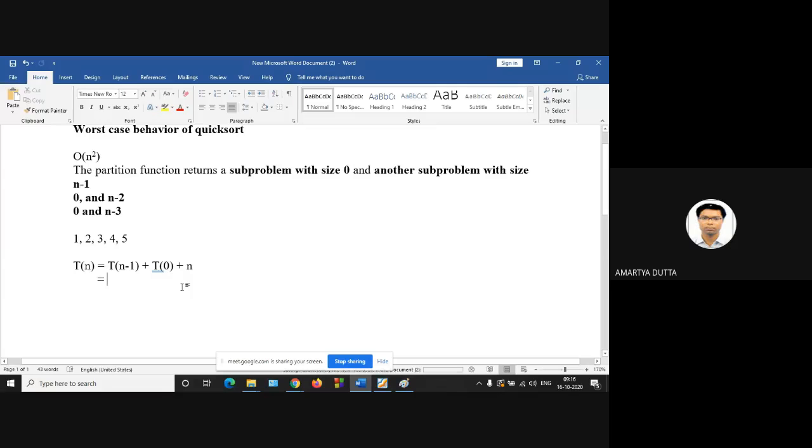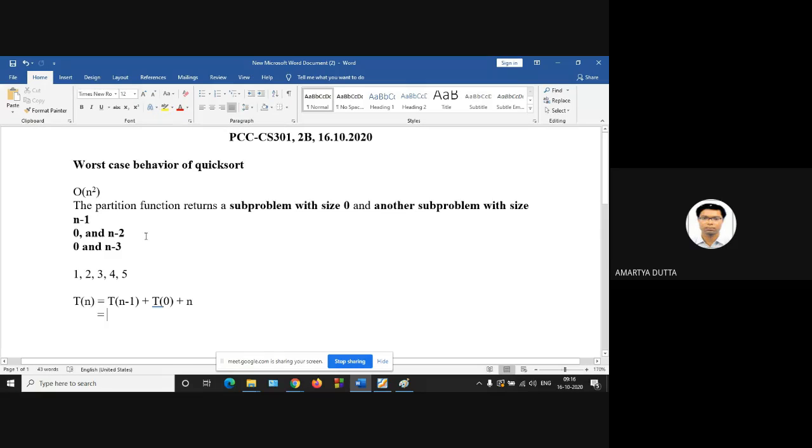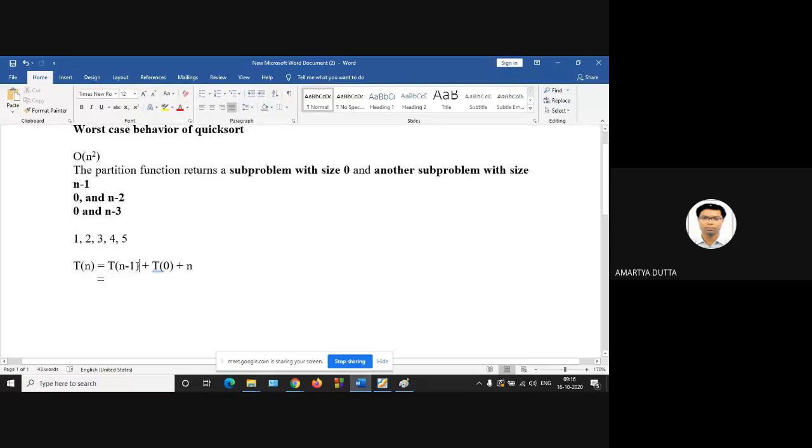So the recurrence relation, first one subproblem. So what is Tn? N is the input size of the array. And what is Tn? Tn is the time taken for solving the array with size n. So Tn is equal to, we divide into two parts.